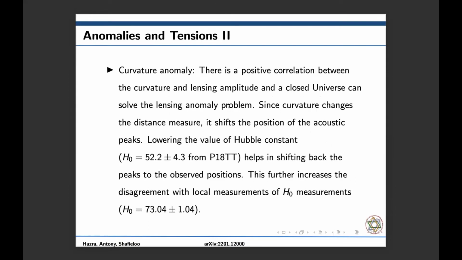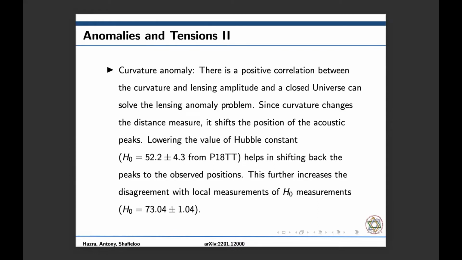Next, the curvature anomaly. So the bending of light can imprint a lensing effect. Therefore, there is a positive correlation between the curvature and lensing amplitude. And it has been shown that a closed universe can solve the lensing anomaly problem. Since the curvature changes the distance measure, it also shifts the positions of the acoustic peaks.